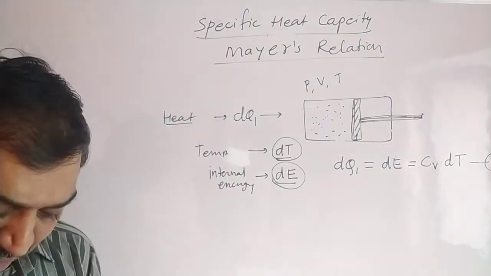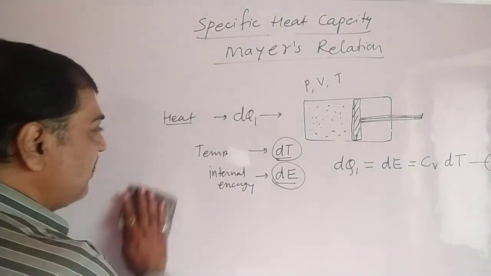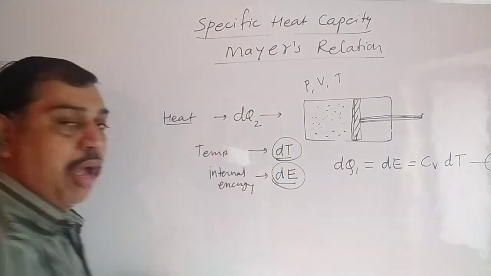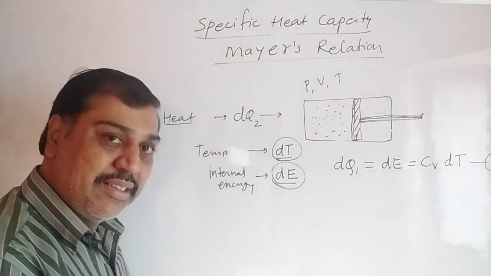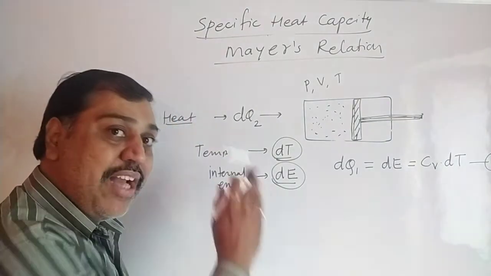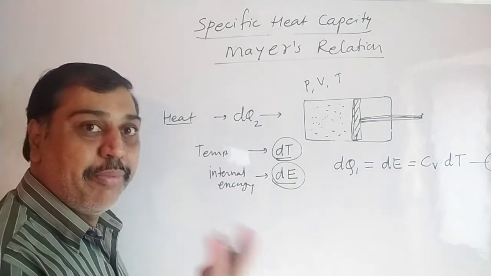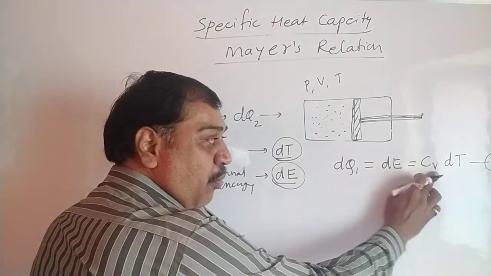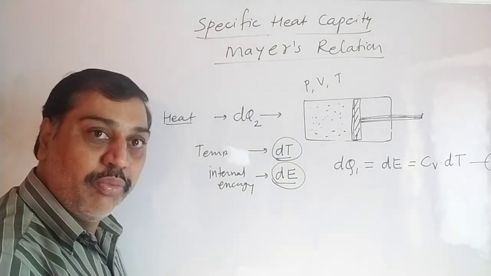Okay, this is the first way, and we have the first equation. Similarly, in the second way, suppose the amount of heat supplied is dq. It will change the temperature to T plus dT, and the internal energy increases by dE. But here, while supplying this energy the second time, the volume is changing and pressure is kept constant. Initially, volume was kept constant and pressure was changing. Now pressure is kept constant and volume is changing.